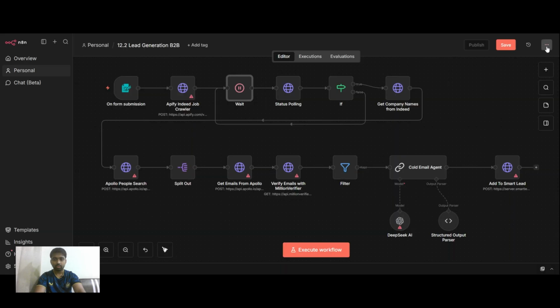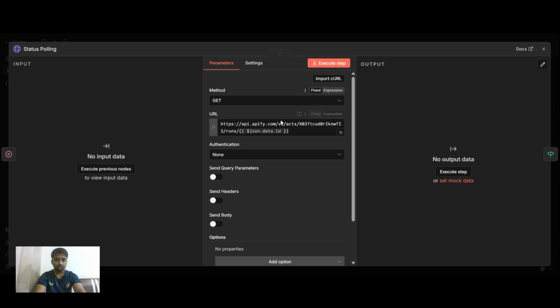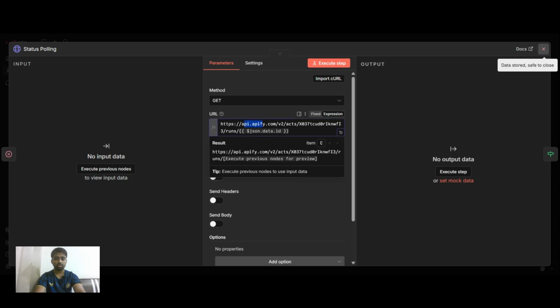If you don't want to do anything different, then it is again an HTTP request that we are going to send to Apify. You can see it over here. We are sending an HTTP request to Apify again, and once we have sent it, we need to make sure the JSON we are sending is completely the same. We don't change anything. Just keep it the same as it is, because if you want to change something specific to your own niche, you need to add something to it. If you don't want to change anything, just let it be as it is. Okay, guys.